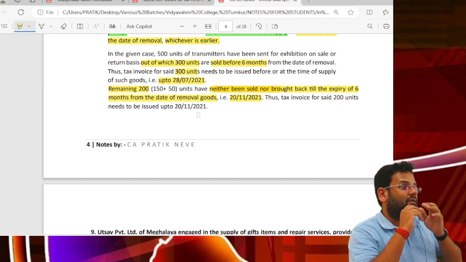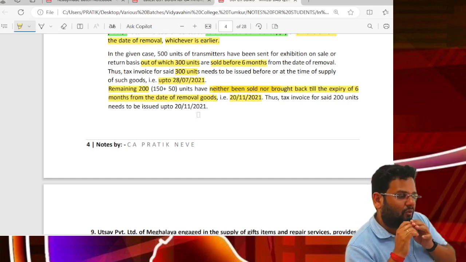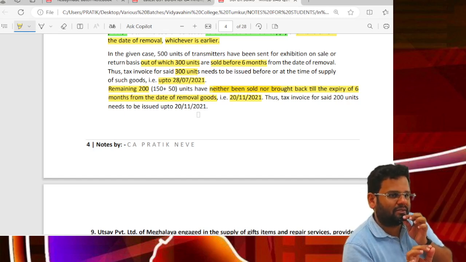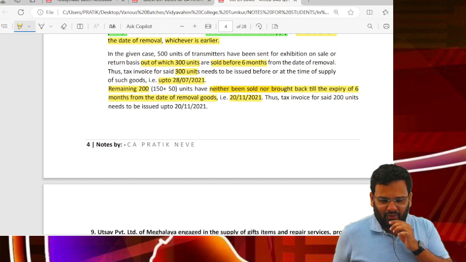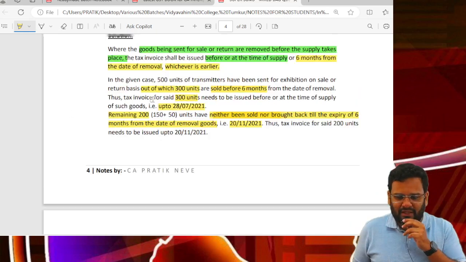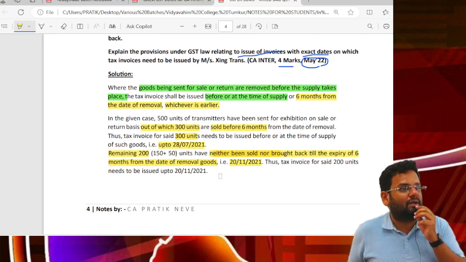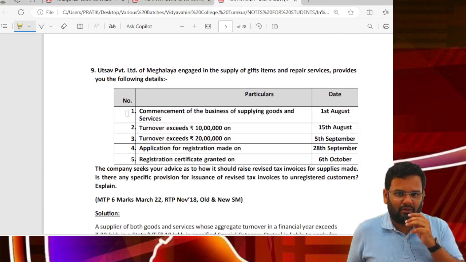It doesn't matter that on 25th November you have got 150 units. What is the status on expiry of 6 months? That 200 units have not yet come back. So make invoice for them. If they ask you time of supply in this case, then time of supply for first 300 should be 28th July and next 200 should be 20 November. Next. Clear?